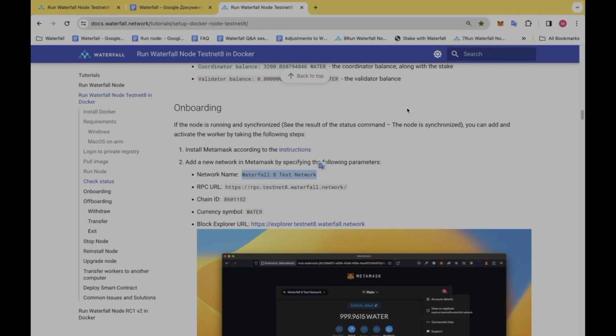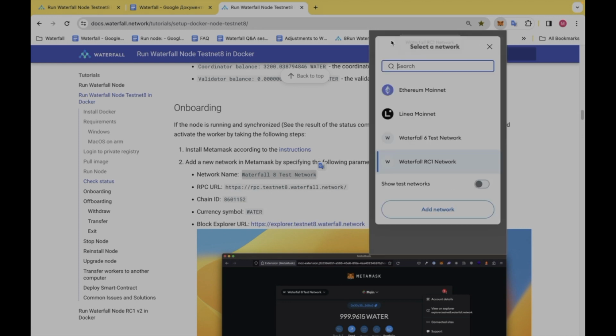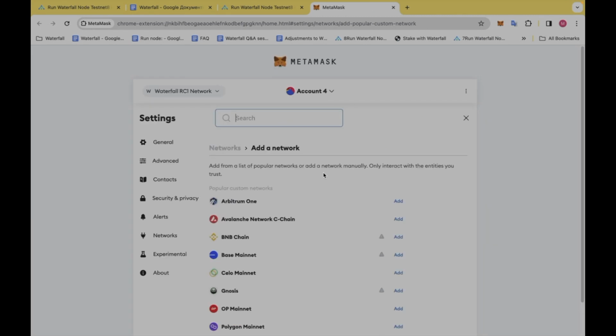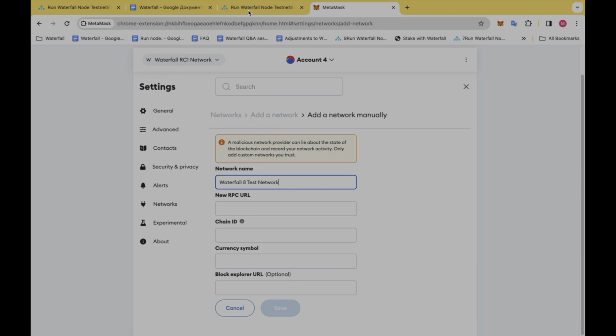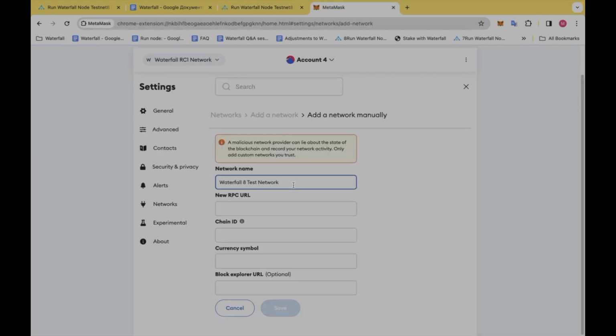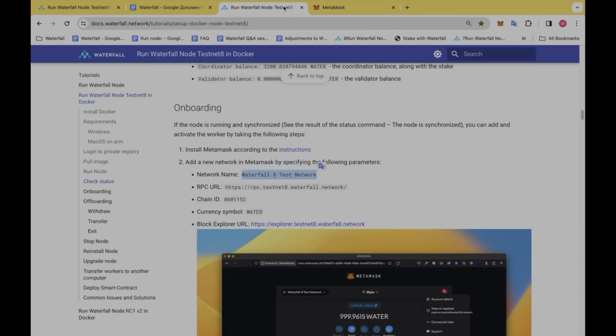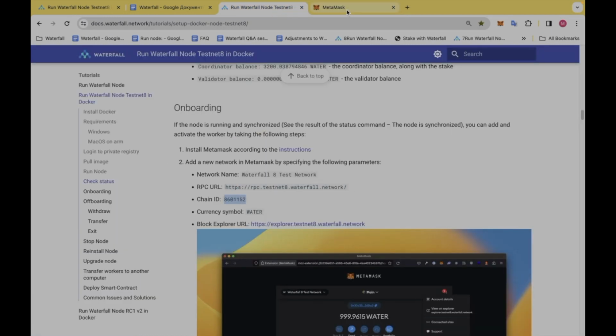I'm copying the network name. Go to this section, add network. Then scroll down to add a network manually. Here it is, the network name. I'm copying it from here. So this field appears here. RPC URL. Done. Then chain ID.